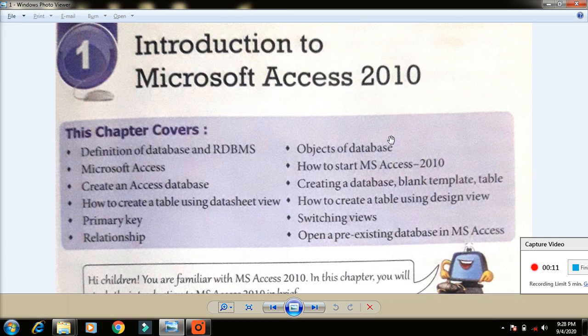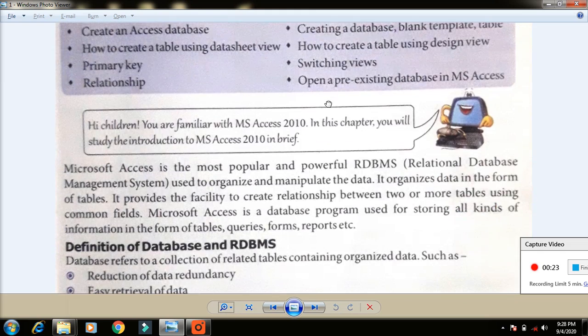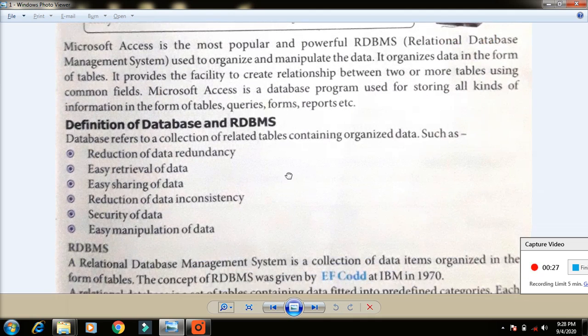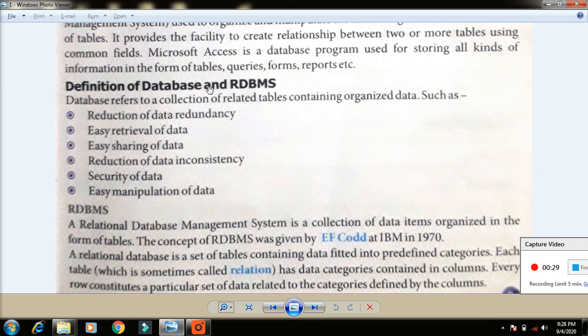Today we are going to revise the first unit, because for the coming monthly test we have a portion of unit number 1 only. The topic is Introduction to Microsoft Access 2010. In this topic, what are the important topics that we are going to revise? First, definitions of database and RDBMS. What is the meaning of database and RDBMS? What is meant by database?